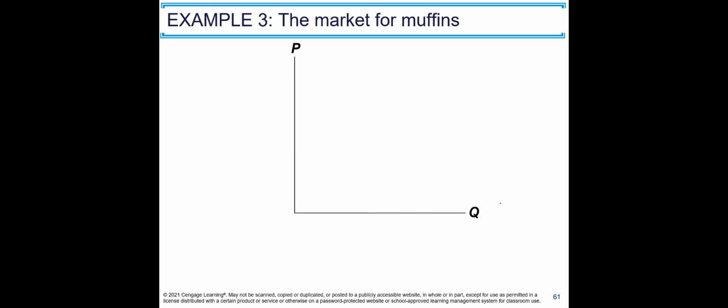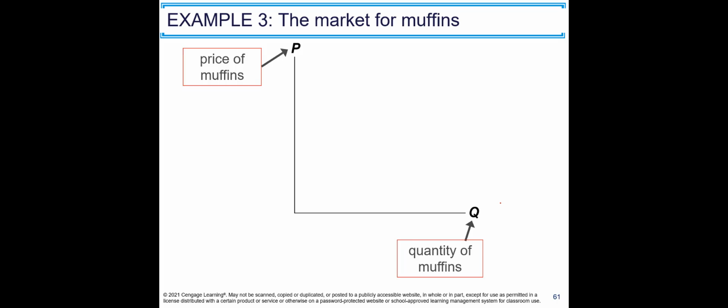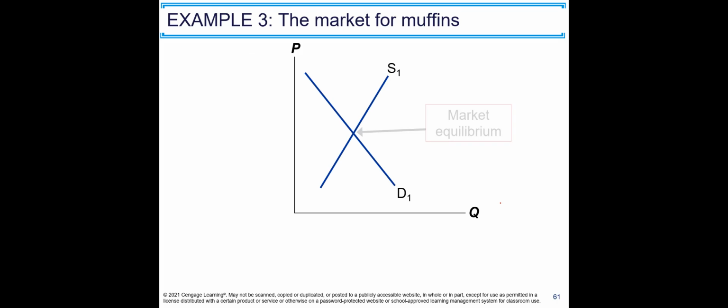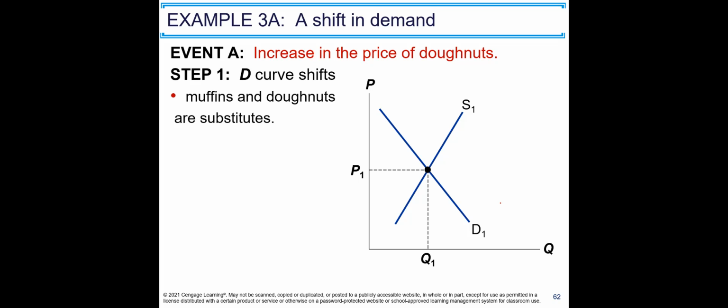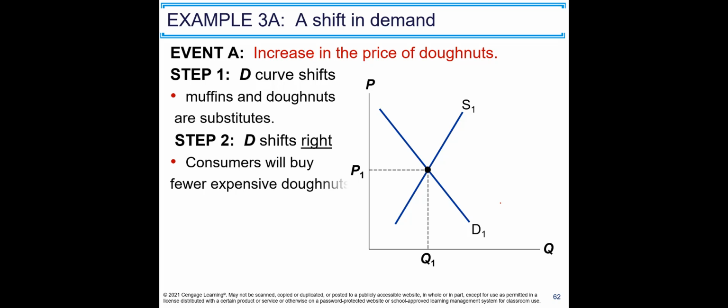Let's start with the market for muffins. Price of muffins, quantity of muffins, and there is demand and supply, and there is a market equilibrium, P1 and Q1. Event A, increase in the price of donuts. If there is an increase in the price of donuts, the demand curve shifts for muffins. Why? Muffins and donuts are substitutes. And D shifts for muffins to the right because now donuts are more expensive. There is more demand for muffins. Therefore, demand shifts from D1 to D2 to the right. Consumers will buy fewer expensive donuts and switch to muffins.